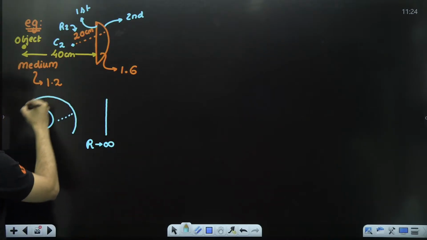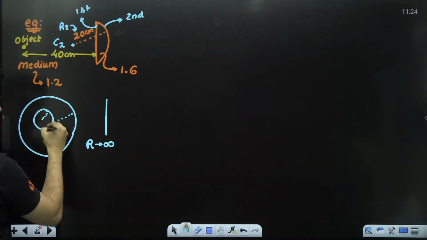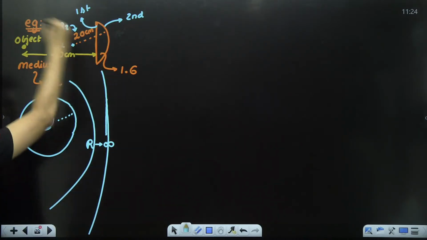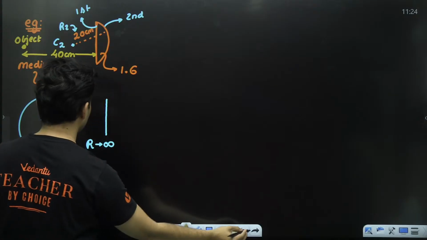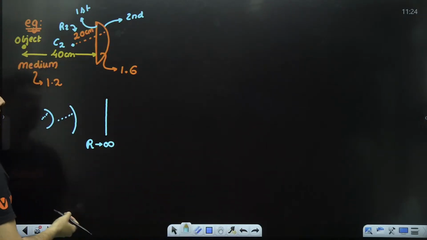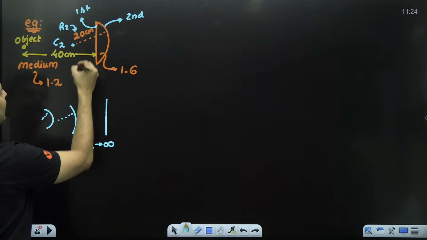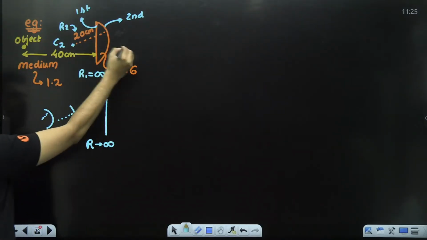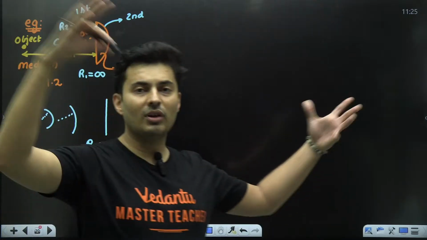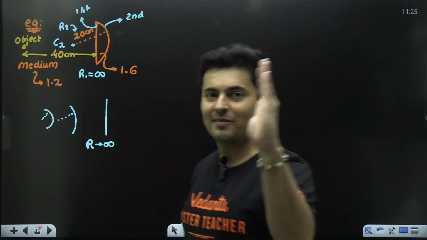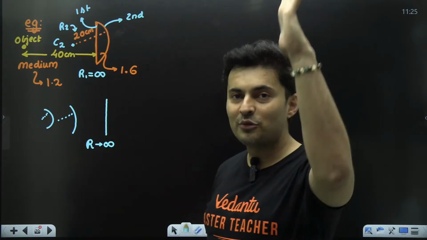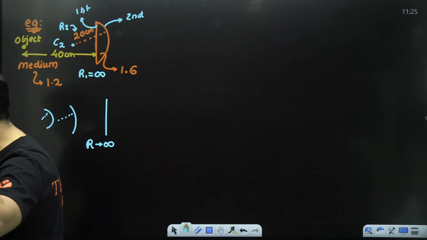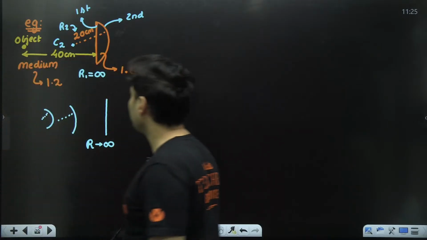Infinitely large circle means the radius of curvature is infinity. So the radius of curvature number 1 is infinity. You cannot locate its center. A flat surface has infinite radius. Got it? This concept should be there in your head.